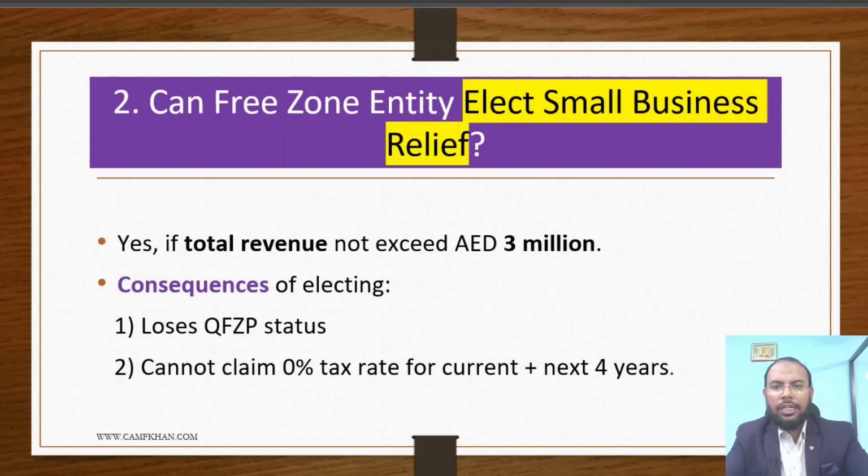Regarding the second issue, this is very important for you. If you are a free zone entity, can you elect small business relief or not? If you are a qualifying free zone entity, then you cannot elect small business relief. Be remember, if you are a qualifying free zone entity, you cannot elect small business relief. But if you lose the qualifying free zone entity status, at that time you can claim small business relief. But remember that your revenue must not exceed AED 3 million. I hope you understand this thing.